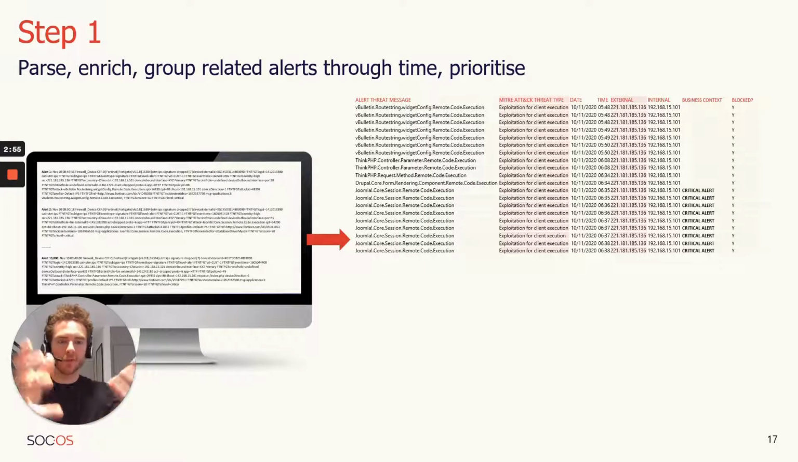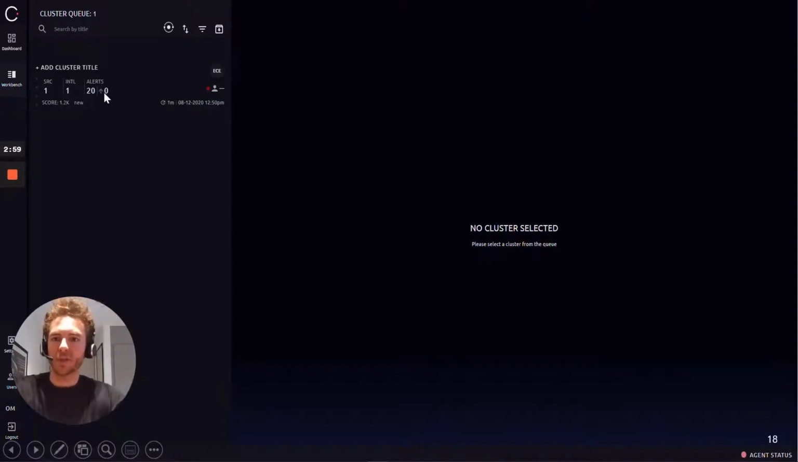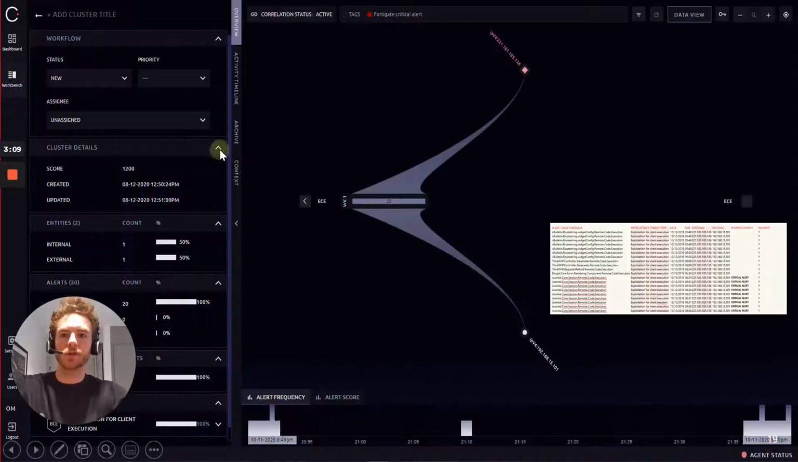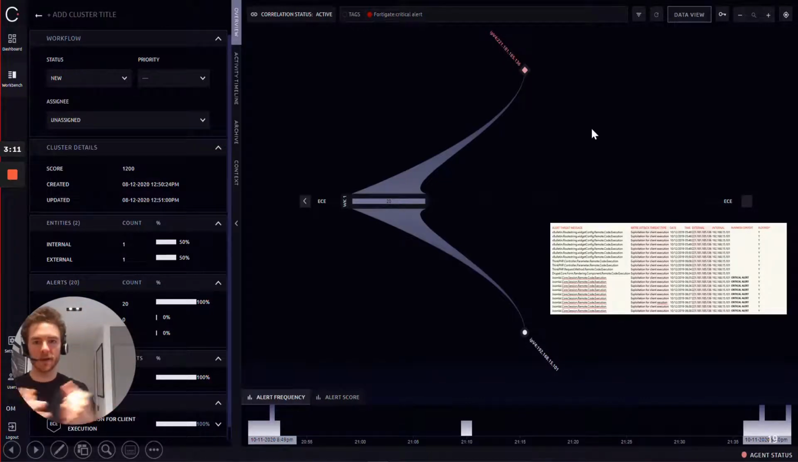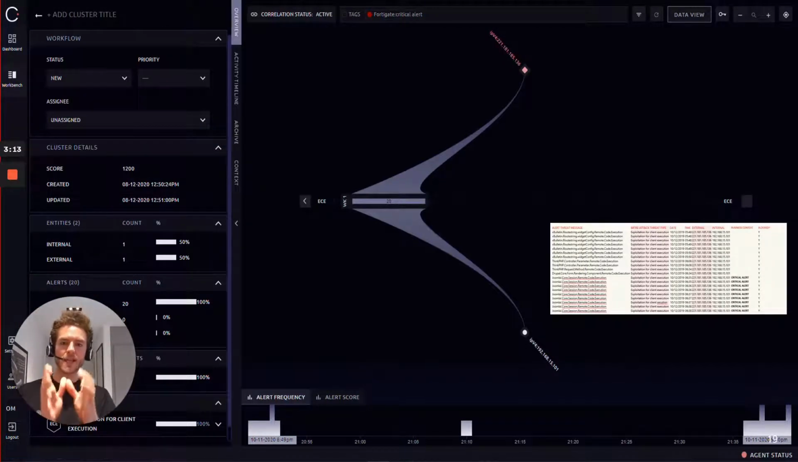And so you log on for your coffee, you get into SOC and you get the workbench here. So 20 alerts, that's what we just showed you. ECE, exploitation for client execution, they've just come in, 1 minute. There's one internal entity here, and it's all come from one source system, one security tool. You click on it and you go, great, I've got a nice visualization. And that is a visual representation of the table which I've just shown you.